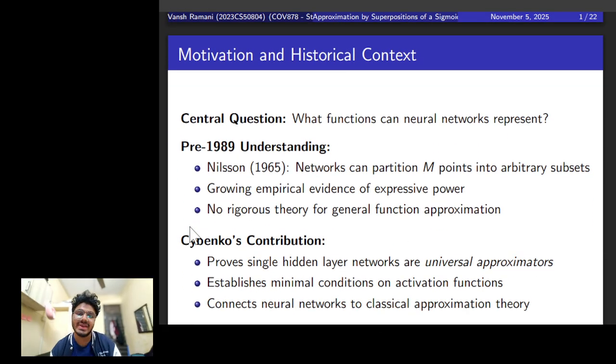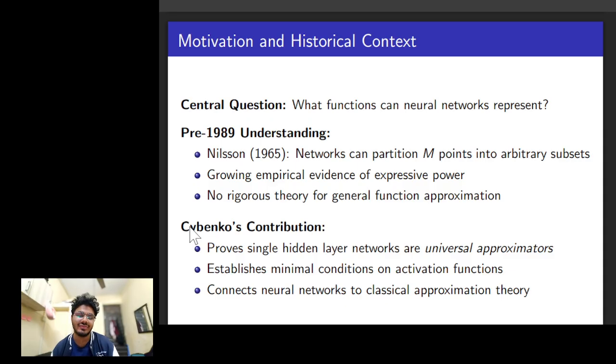Before we rush on to the main results of the paper, I'd like to go through the motivation of why I selected this paper and also some slight historical context. The central question around neural networks in the very early days was a very simple question: what functions can these models even represent? Before 1989 the understanding was not very broad. We knew from Nilsson's work from 1965 that neural networks can solve basic classification problems. For example, if you have a finite set of points, they can be classified using a network.